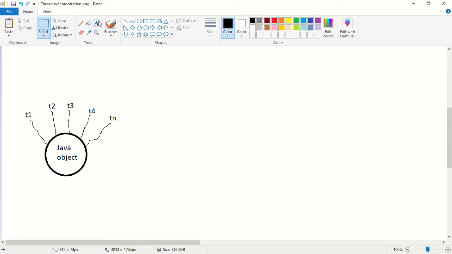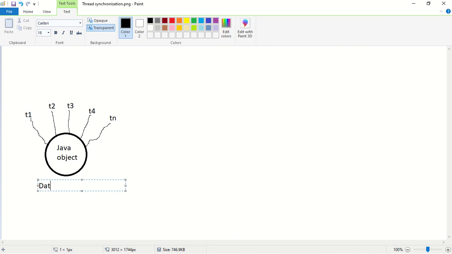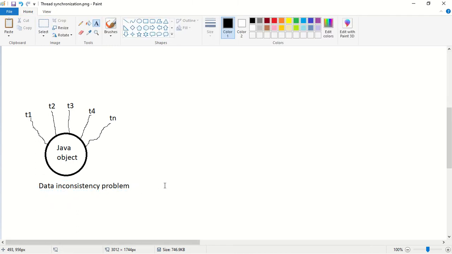In this case, we will get a data inconsistency problem. So since different threads are trying to perform different operations on a same data, we will get data inconsistency problem.